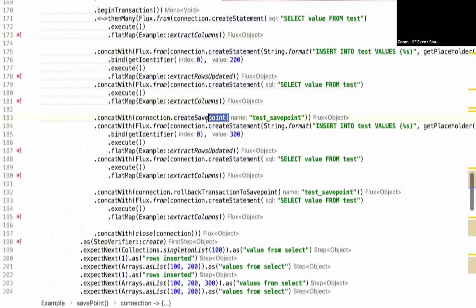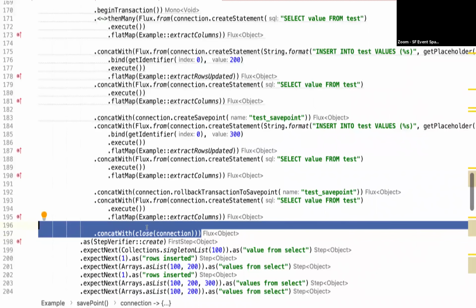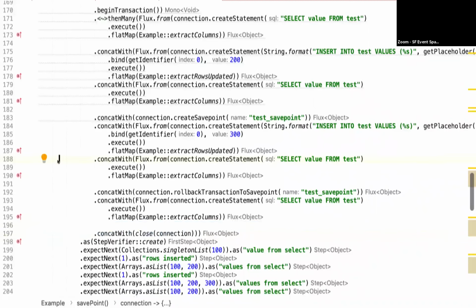We created a savepoint here, ran another insertion and guaranteed that the data was there, and then eventually rolled back the savepoint, guaranteed the data wasn't there, and then collected and closed it all out. But again, this particular example isn't great in the sense that this is us testing that the inhumane SPI works, and that's why it ends up being a little bit wordy.